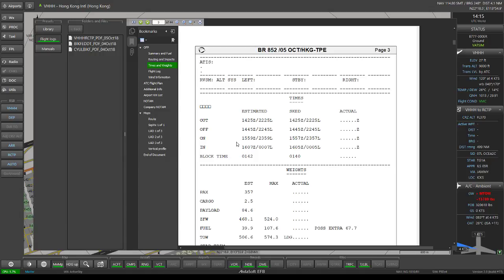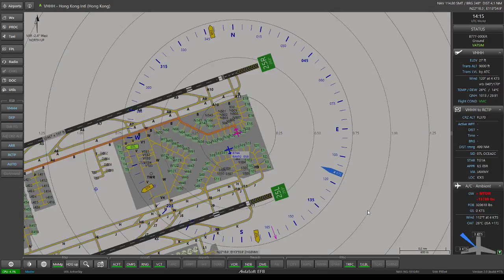We should be on the ground at Taoyuan, Taipei, Taiwan, sorry, at 1549 Zulu. That's 2359 local time. I'm not doing this in real time since I really don't like to do live streams at night time, since I think the night lighting and ambience in PMDG version 4 is not, you know, what should I say, it's not that great in my opinion.